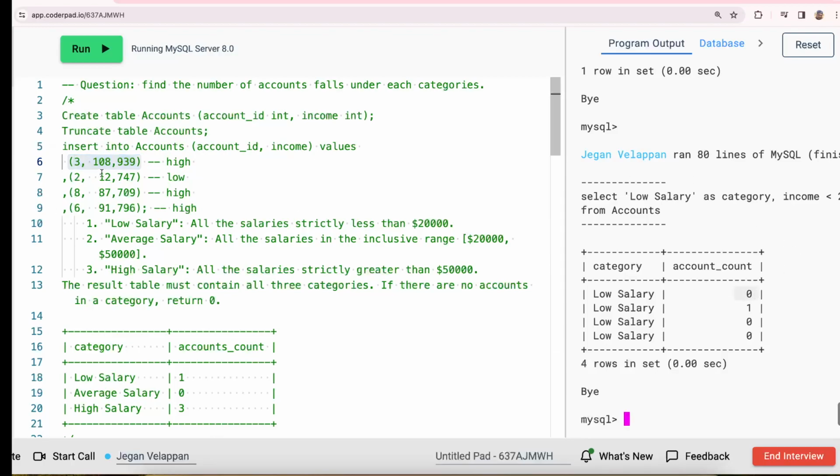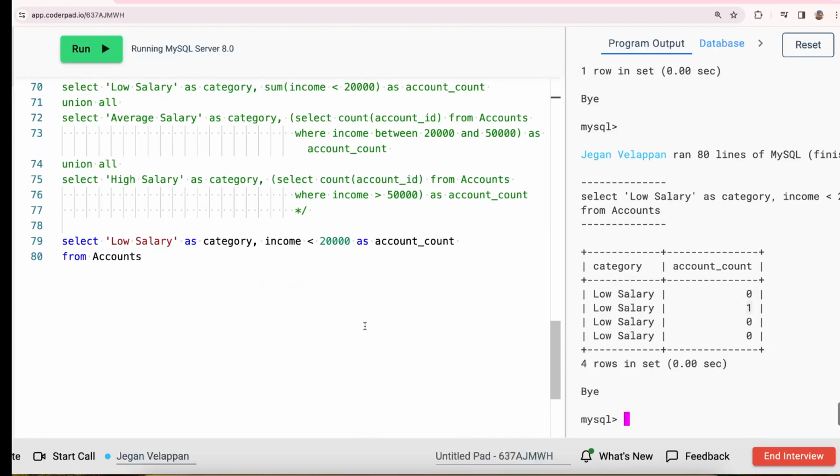The second one, it checks if it's less than 20,000. Yes. So it brings up 1. So the condition itself is going to return 0 or 1, the boolean. So I am going to take the sum of the value. Whichever account is satisfying this condition, it's going to bring the value as 1. If not, 0.